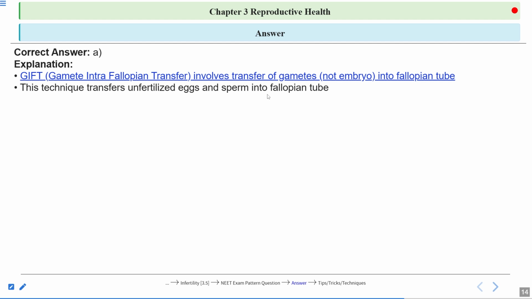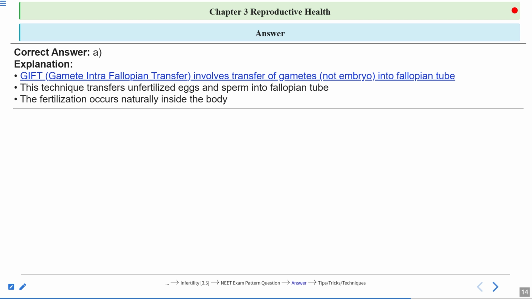After the zygote, the embryo will be formed. Or you can say before that, the blastocyst will be formed. The blastocyst will attach to the uterine wall, which is known as implantation, and then the embryo will develop. The fertilization occurs naturally here inside the body. Natural fertilization means in vivo fertilization in the natural conditions, and fertilization in the case of humans is internal fertilization. It takes place within the body.